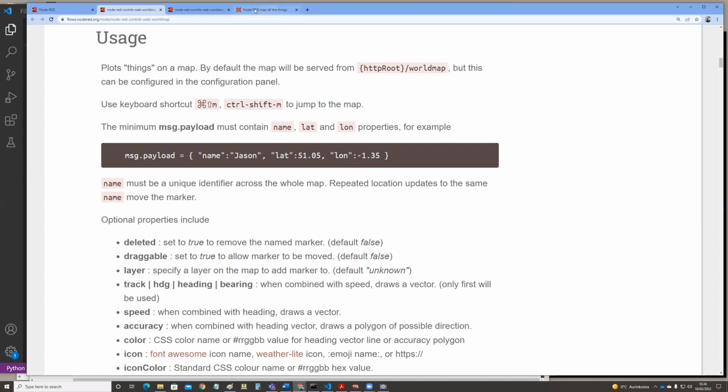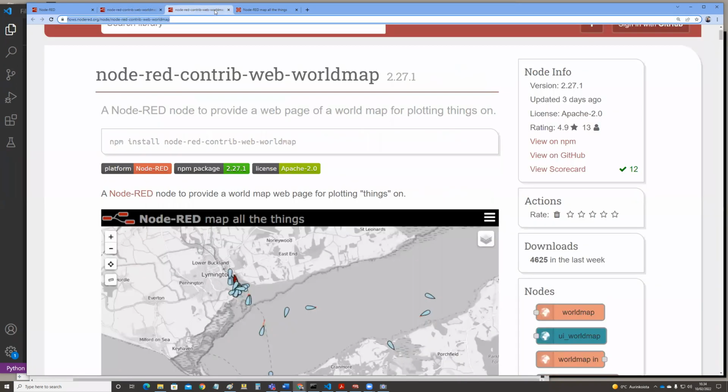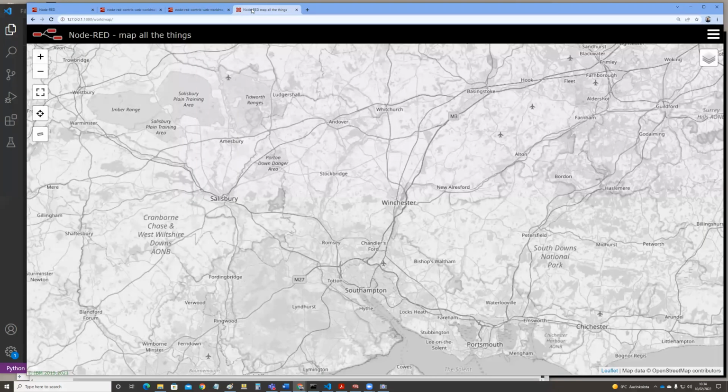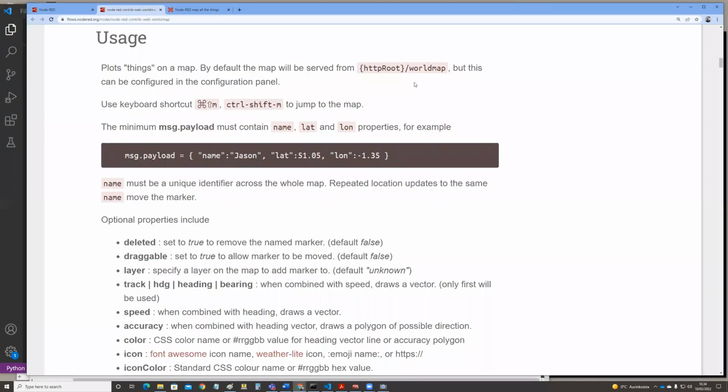I'm just a moment, I'm in here. No, not in here. I'm in here. So that's the same thing. Yeah, I'm in here. So that's my root address for the NodeRED server, and then the world map. And that's the map at the moment. And then the minimum for the payload is that it should have the name, latitude, longitude properties in there.